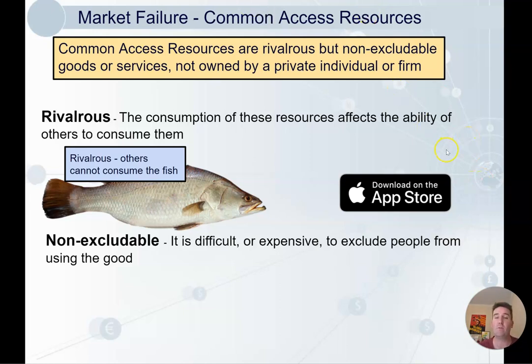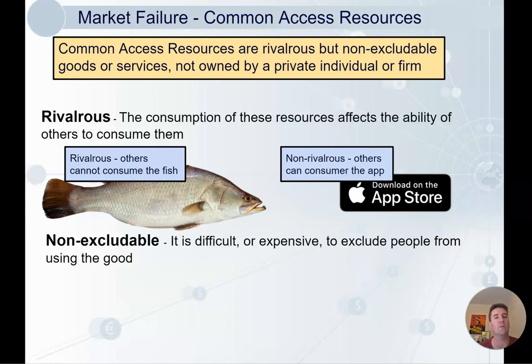Something that is non-rivalrous might be an app that you download, right? If you download it, it doesn't at all stop anyone else downloading it. Others can consume the app. So that's rivalrous. So a common access resource is rivalrous. Fish are an example of that.